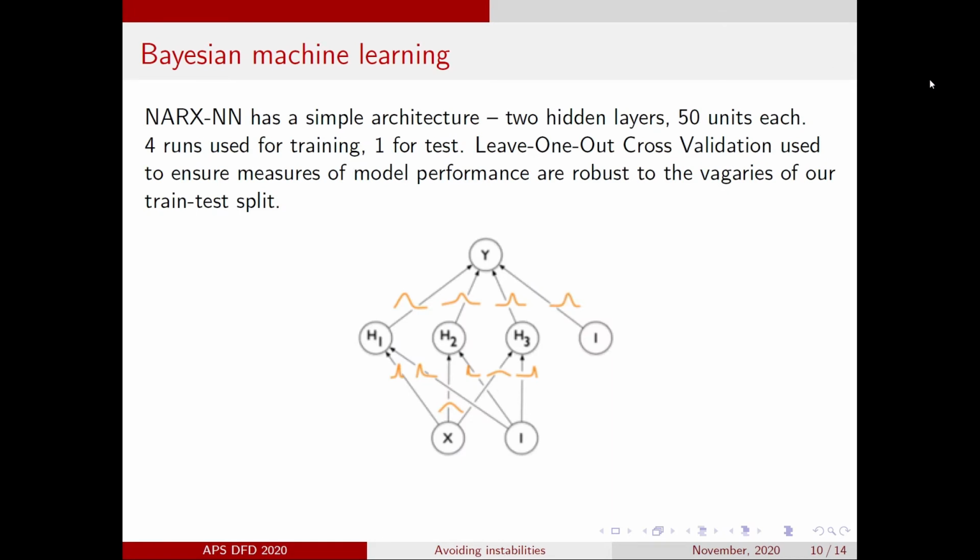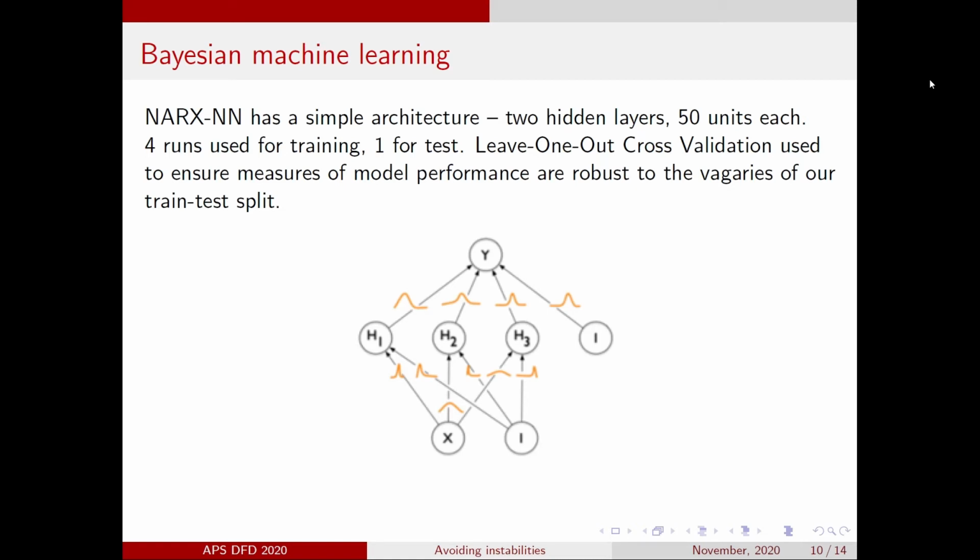Our Bayesian neural network has a simple architecture with only 2 hidden layers with 50 units each, since our limited hyperparameter tuning revealed that wider or deeper neural networks do not improve things by much. Because we are working with time series, data points are highly correlated with each other, so a random test train split can be misleading. To obtain an honest evaluation of our models, only 4 experimental runs are used for training, and the entirety of the 5th one is held out for testing.